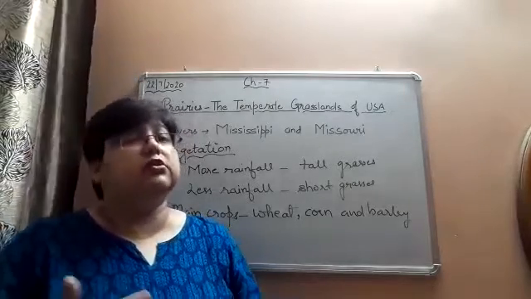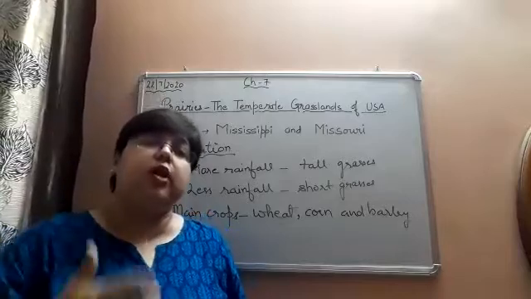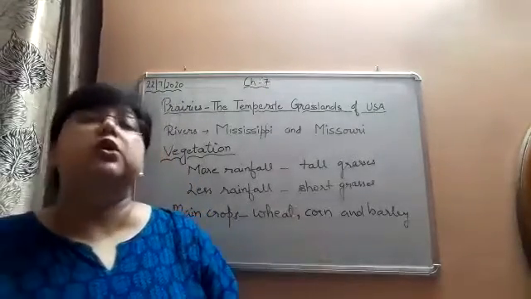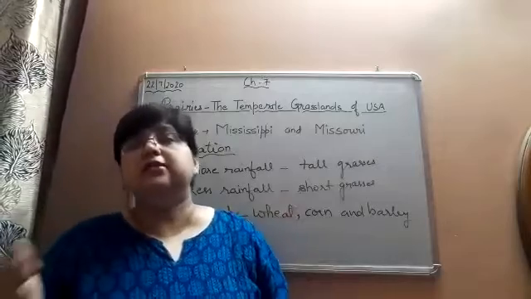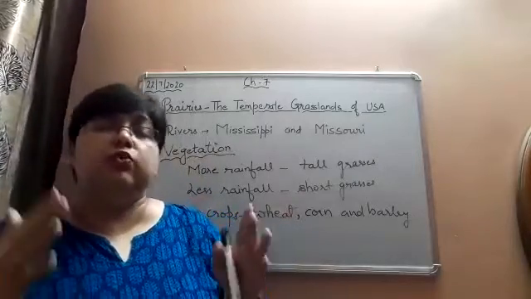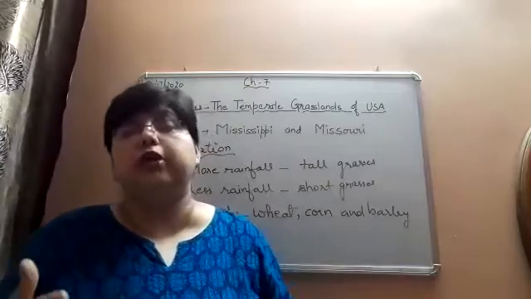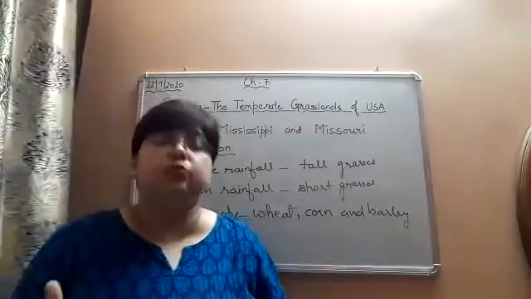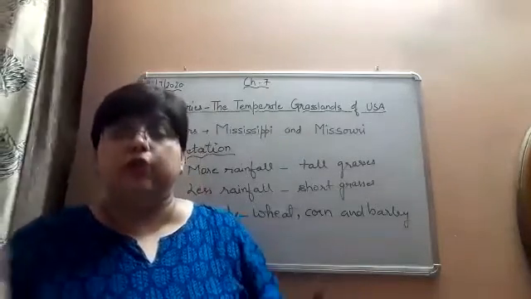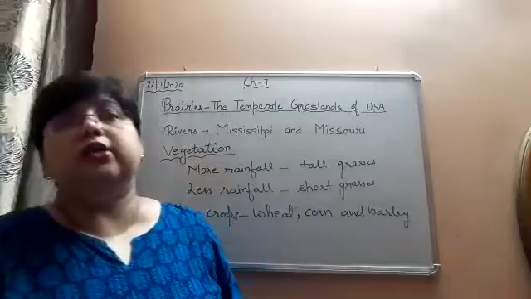But this soil is most suitable for growing wheat, due to which wheat is grown here in large quantity. Wheat is the main crop here. The soil here, where the grasslands are now converted into agricultural farms, is suitable for growing a lot of wheat. So wheat is grown here in abundance, which means in large quantity, and it is also exported to other countries.